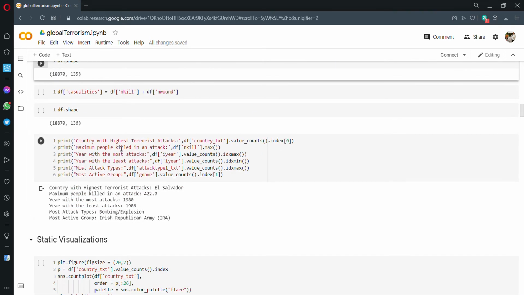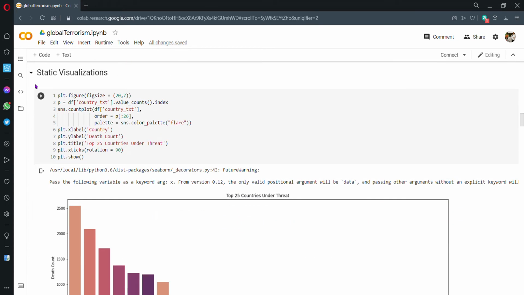Following, we have a basic preliminary analysis about the dataset. So we have the country with the highest terrorist attacks, El Salvador, the maximum number of people killed in an attack, the year with the most attacks, least attacks, and everything. This basic analysis will help us to cross verify our graphs, which we will be plotting ahead.